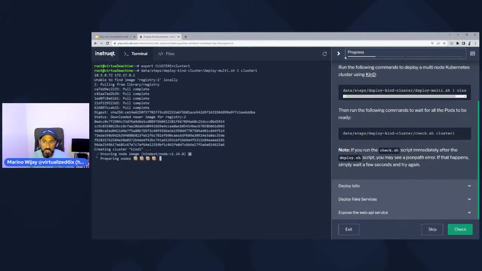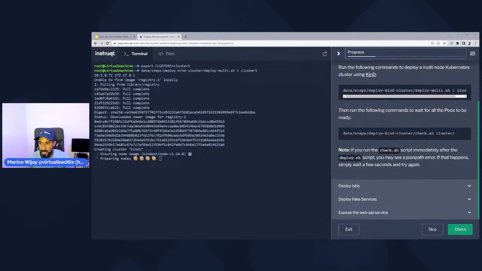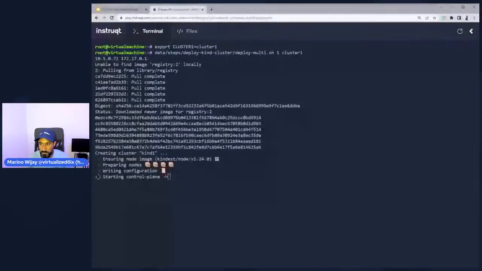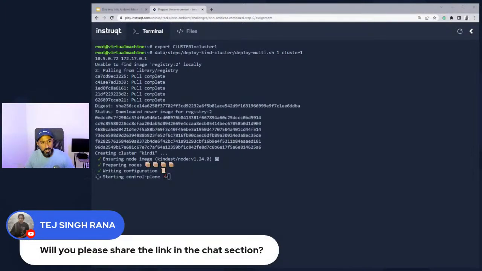One thing I'll do is duplicate this so that I can have this off to the side. And then I can just minimize this so we have a full screen for everyone here, because I want everyone to be able to see what's going on. Now you can have the instruction pane on your side as well, just so that it makes it easier for you to follow along. But I just want everyone to be able to see the entire console here.